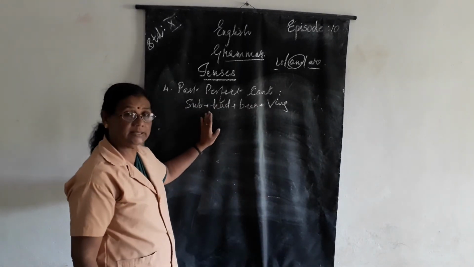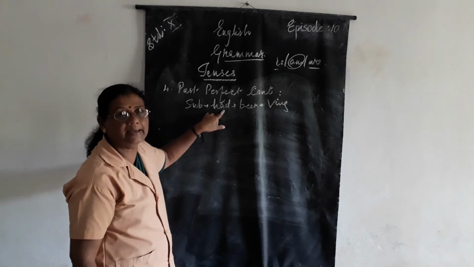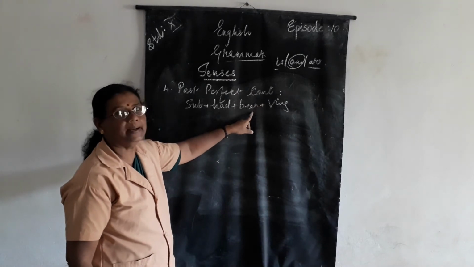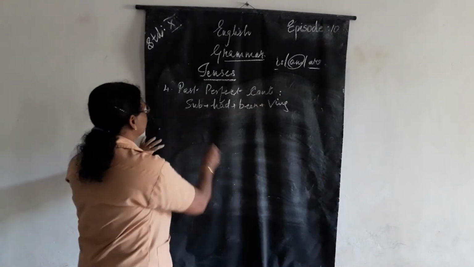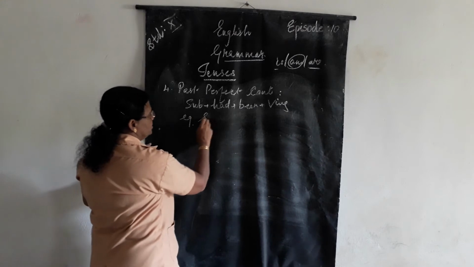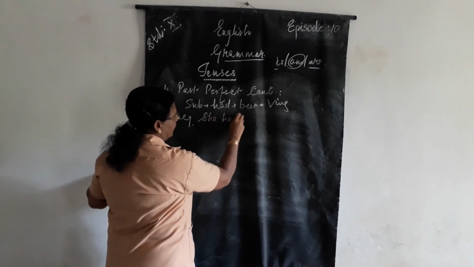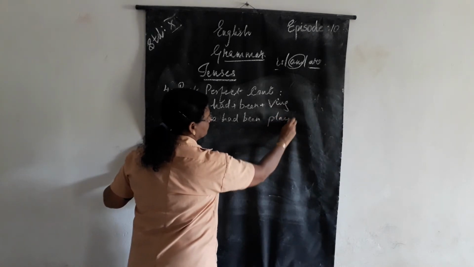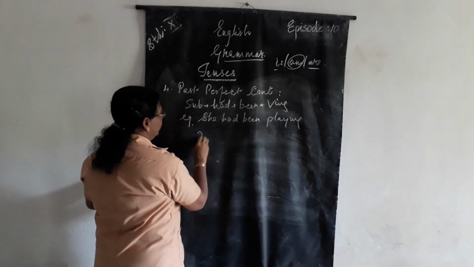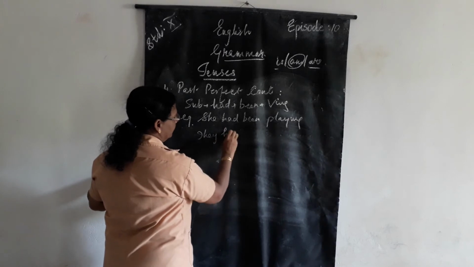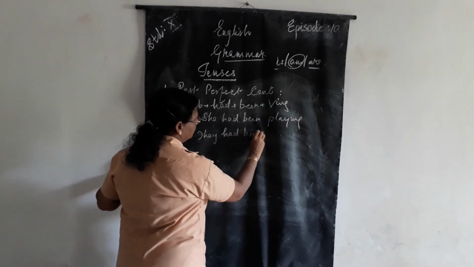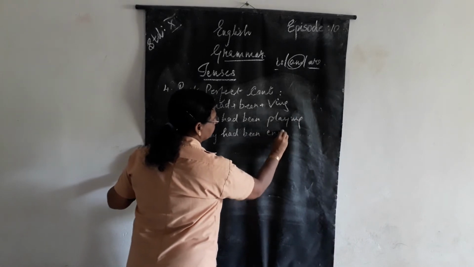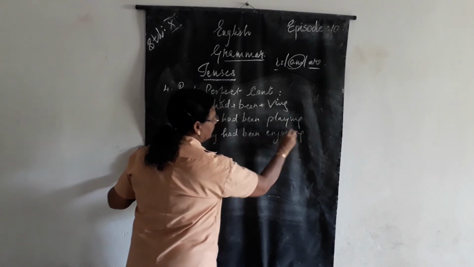So when it is past perfect, what is added? Had is added. And when it is past perfect continuous, what is to be added? Been has to be added. So example, she had been playing. They had been enjoying.